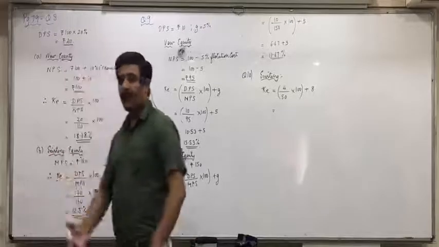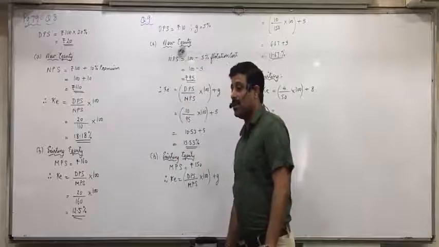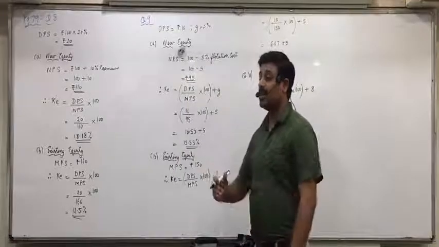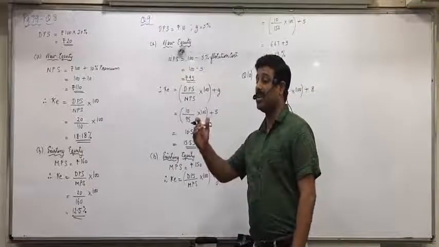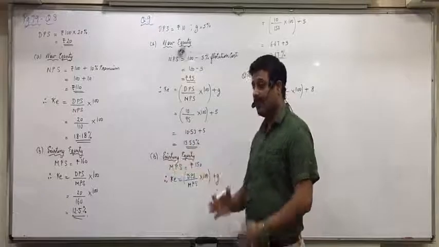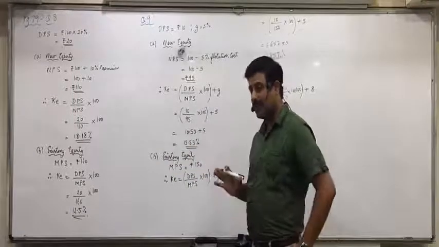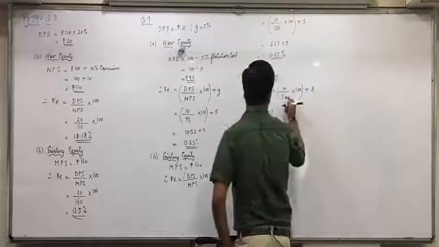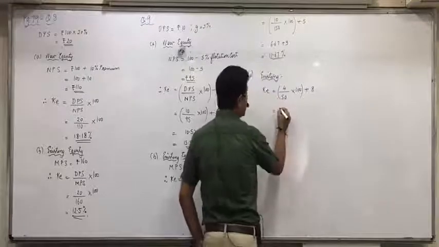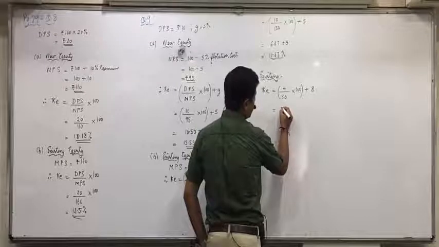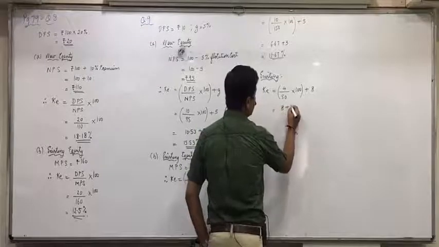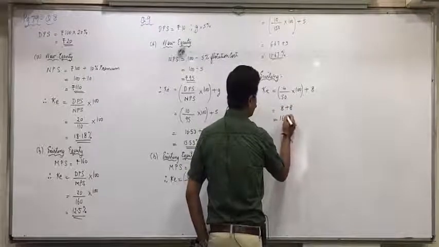You don't have that kind of questions in the syllabus where the growth rate is also different, like next 3 years 5%, then 15%, then 20%. Then the formulas will become very complicated, but that kind of questions you don't have in the syllabus. So 4 upon 50 into 100, that is 8%, plus 8, 16%.